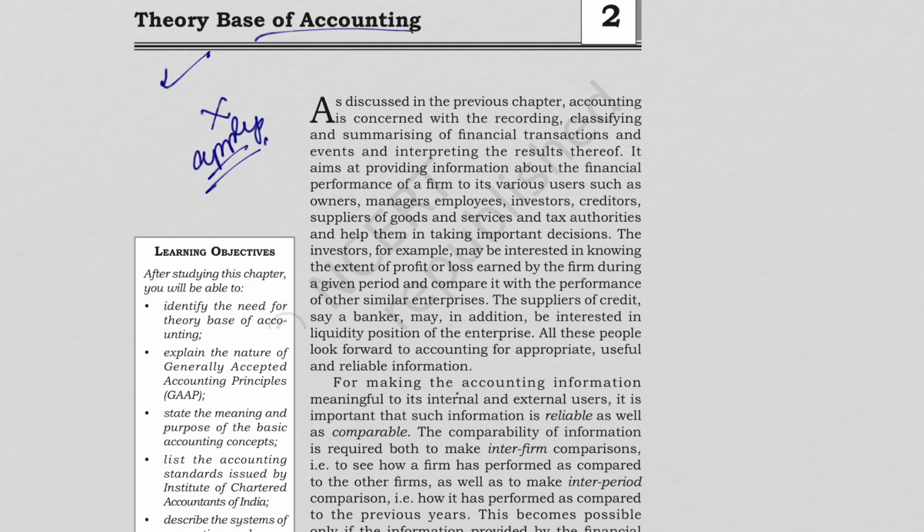So, this chapter basically explains the foundation of accounting. It tells us why accounting follows certain rules. We'll also discuss generally accepted accounting principles, why consistency matters, why objectivity matters. So today we are going to study it very slowly, line by line. We are going to understand it. So keep your book open, keep your notebook ready, and let's build your foundation.